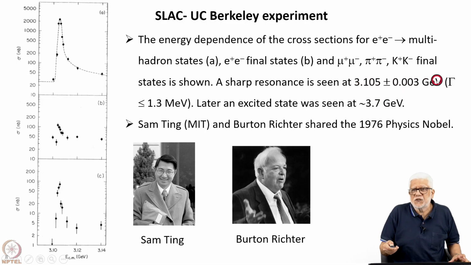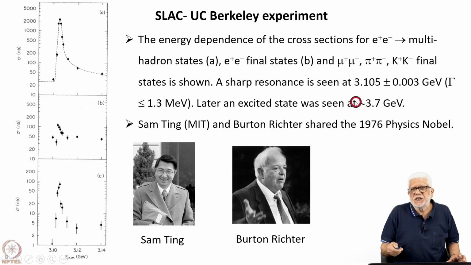In fact, this resonance had a width which is smaller than 1.3 MeV. The number from the experiment done at Brookhaven would be about 10 to 20 times larger. Of course, it would also be similar. It would be an upper bound for the width of this state. So it is consistent with the energy resolution of the spectrometers.